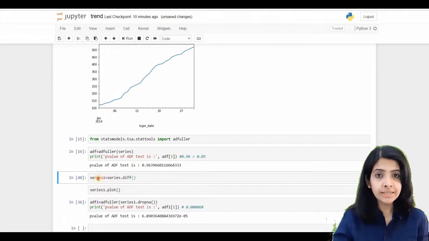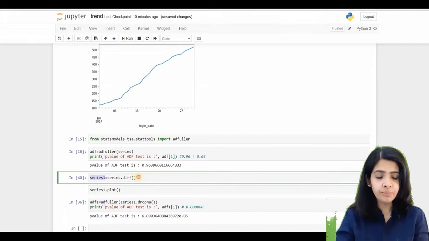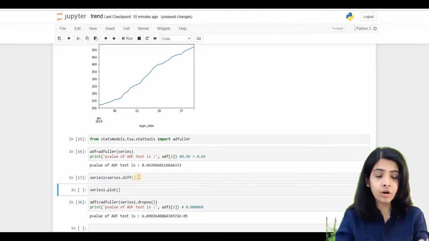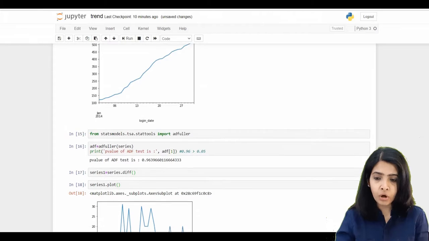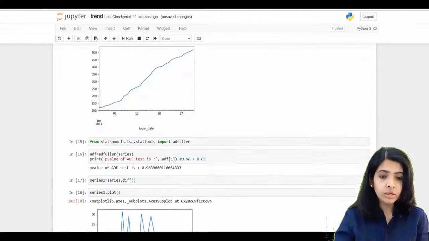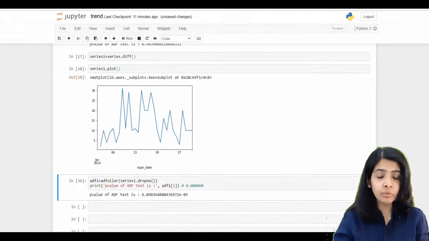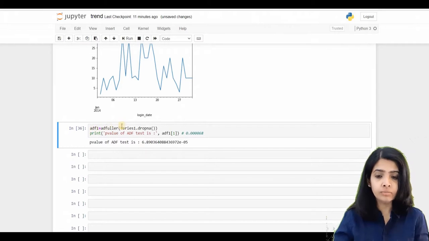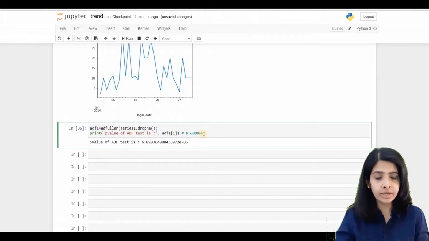Now we would difference the series and save it as a new series, say series 1, by writing series.diff, and we plot. Visually we can conclude that the trend is removed. So it looks stationary now. We can do a Dickey-Fuller test to confirm whether it is actually stationary or not. The p-value for the differenced series is much less than 0.05. So the differenced series is stationary as it has removed the trend.